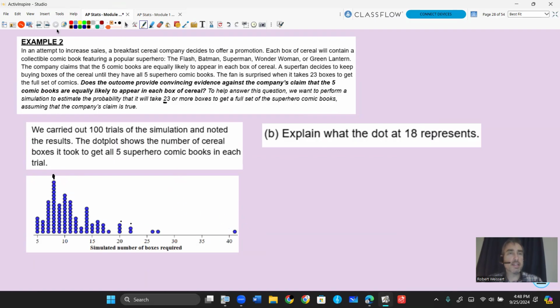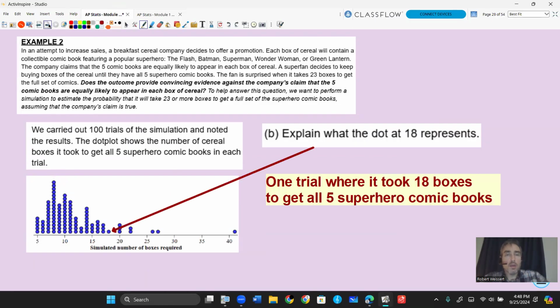So let's look at what the data point 18 represents. One trial where it took 18 boxes to get all 5 superheroes. So that just represents one simulated random number generator, and we stopped when we got all 5 superhero comic books, and it turns out it took 18 trials to get that.